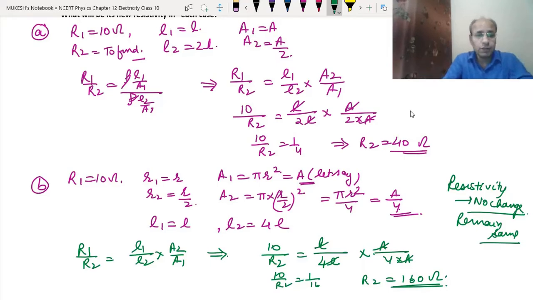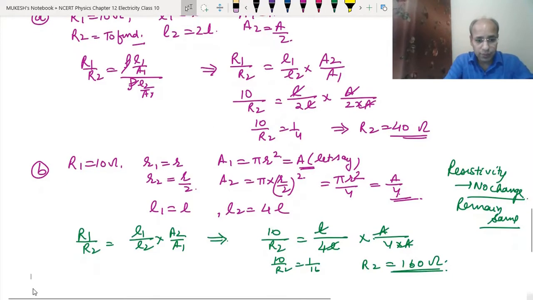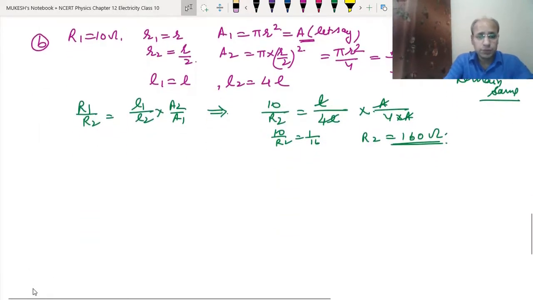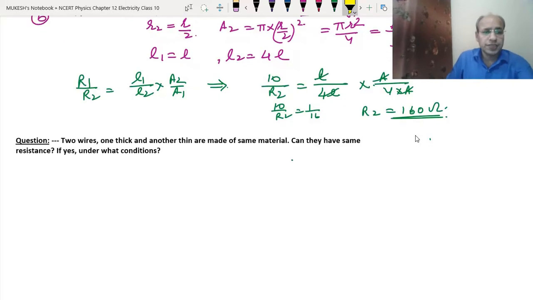Now we will take some theory questions which come in the exam, and these are very important for exam purposes. See, in this question there are two wires. One wire is thick, another wire is thin, but they have the same material. So can they have the same resistance? If it is possible, then what are the different conditions that can be used to get the same resistance?